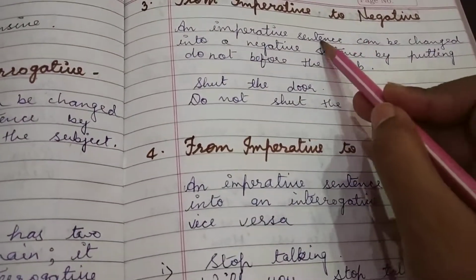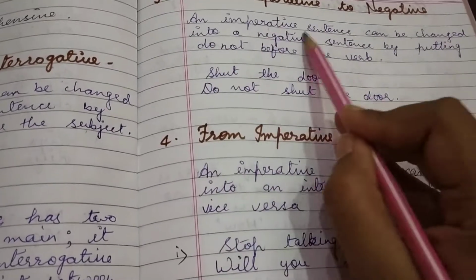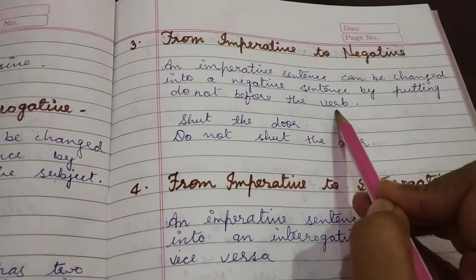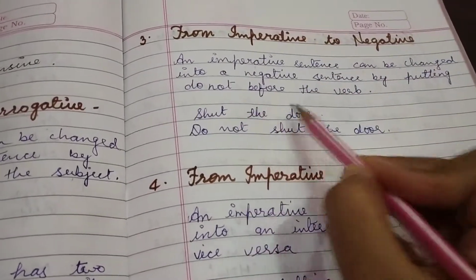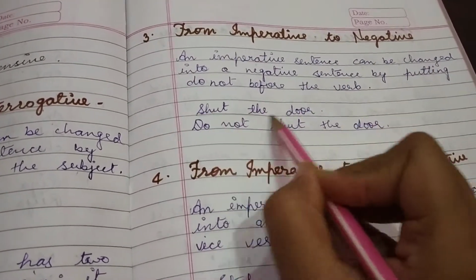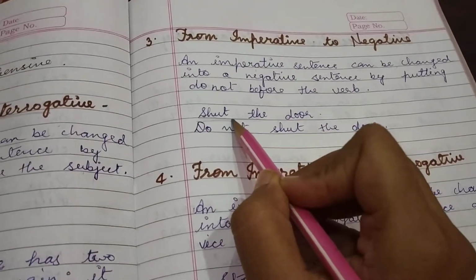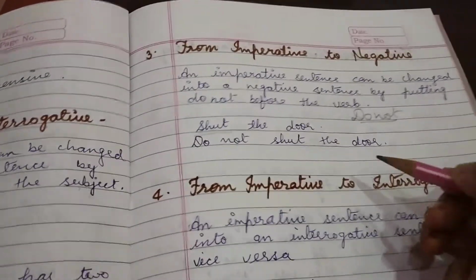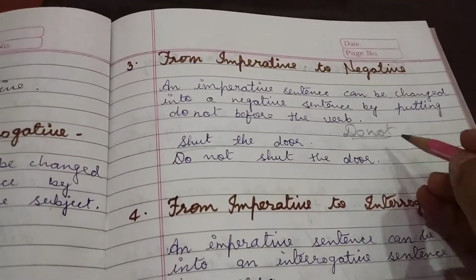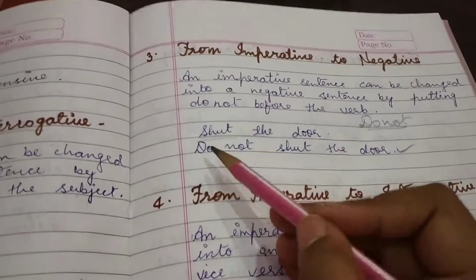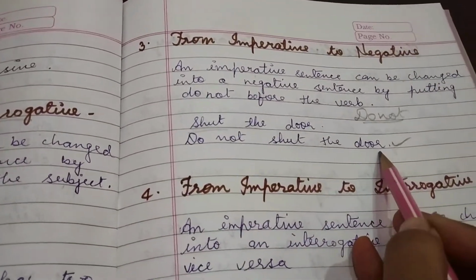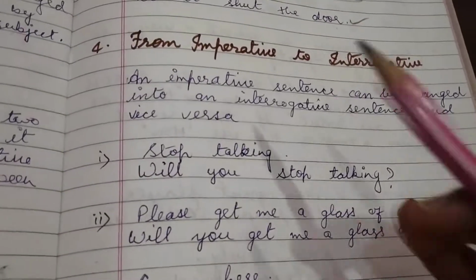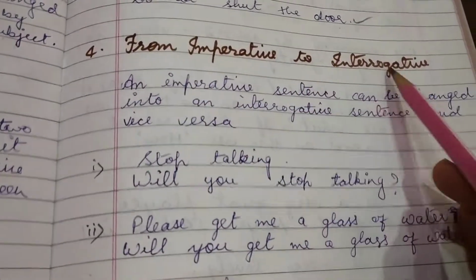An imperative sentence can be changed into a negative sentence by putting do not before the verb. Okay, like, shut the door. Before shut the door, shut is the verb, we will write do not. We add do not before the verb and then change it into the negative. Do not shut the door. Okay.